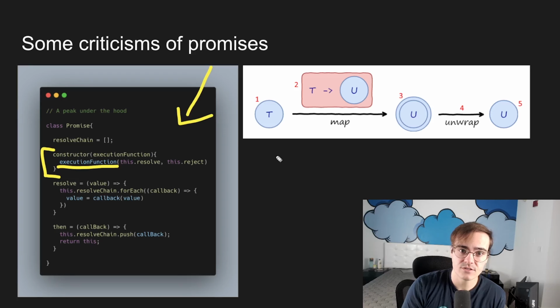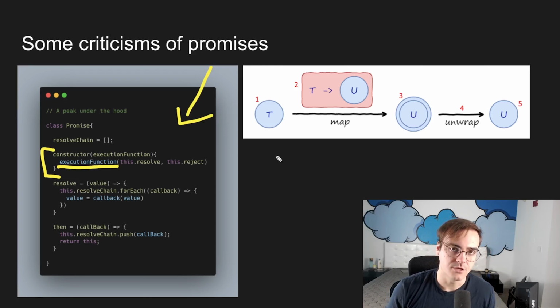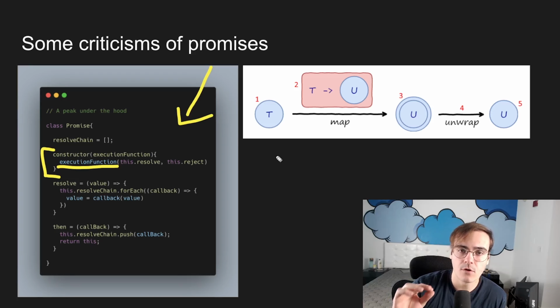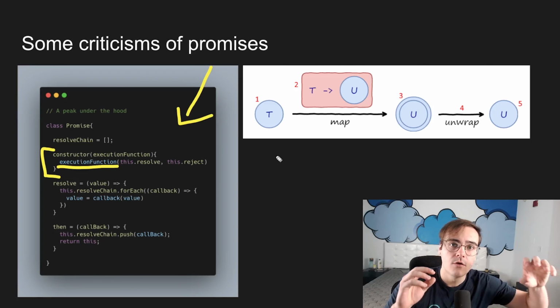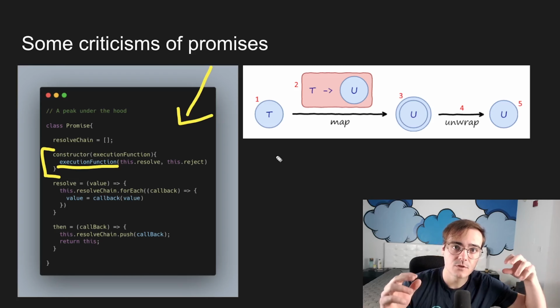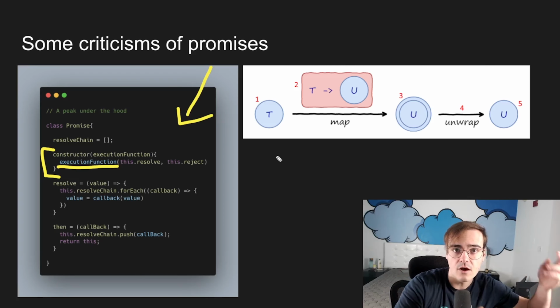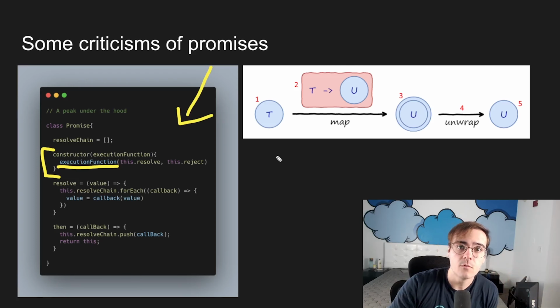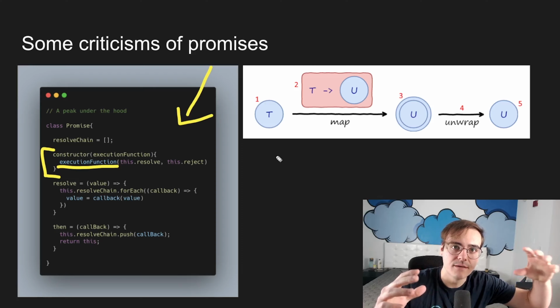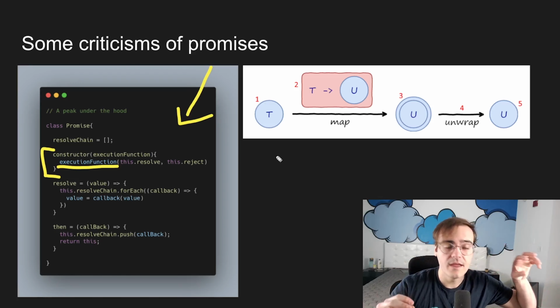And the reason that's a downside is that when you're building an application, the asynchronous parts of the app are the riskiest parts, right? Those are the parts where we're going and doing something in the outside world. Whenever you're doing something risky, something inherently impure, like going and fetching data, something that might not work, you want that to be on the edges of your application. If you think about the application like this massive tree, you want all of the areas where you're doing asynchronous behaviors to be these leaf nodes.